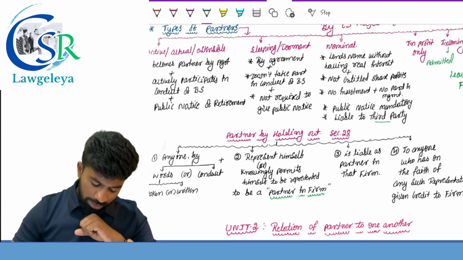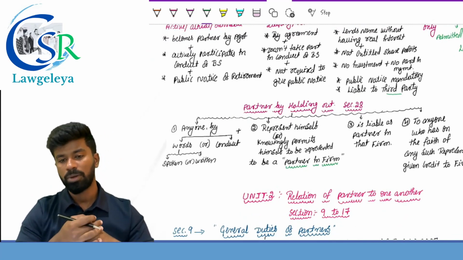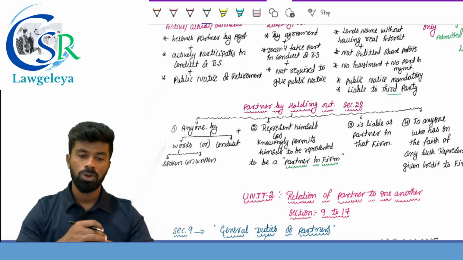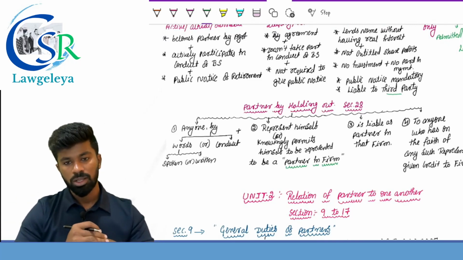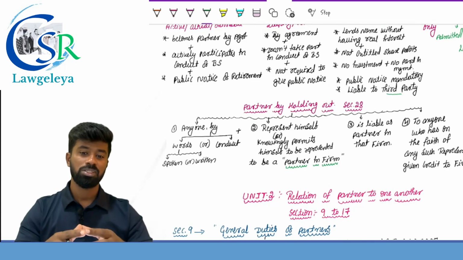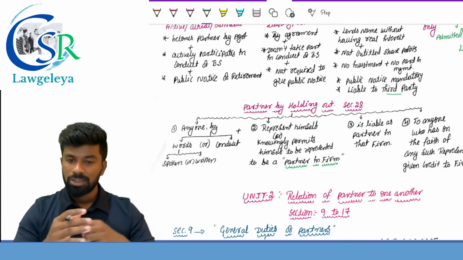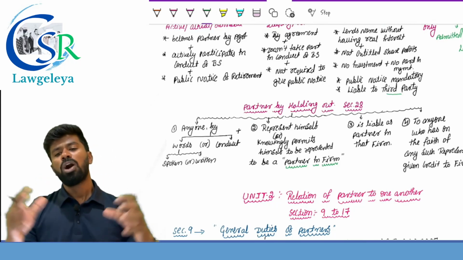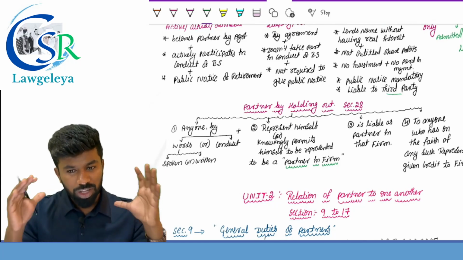So I repeat, section number 28 provides the provision with respect to partner by holding out. Who is a partner by holding out? Anyone who by words or conduct, spoken or written, represents himself or knowingly permits himself to be represented to be a partner in the firm, then he is liable as a partner in that firm to anyone who on the faith of such representation has given what? Given the credit to the firm.